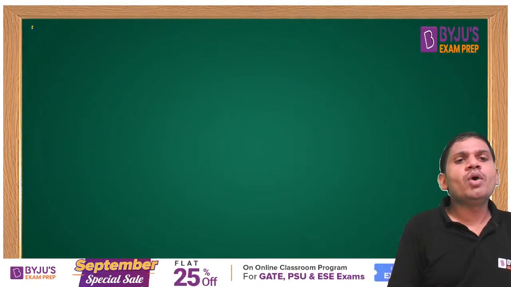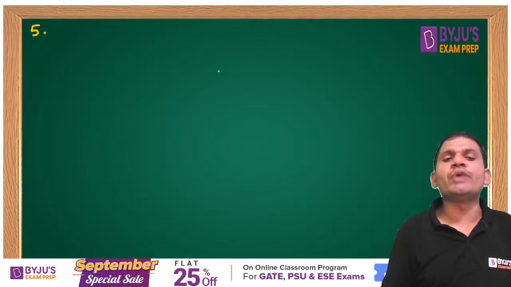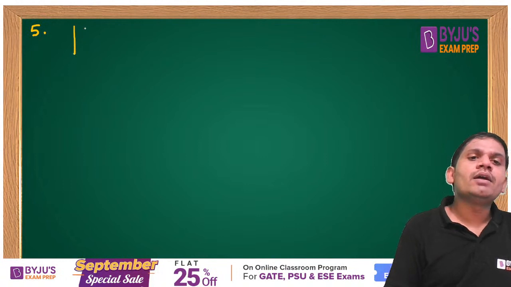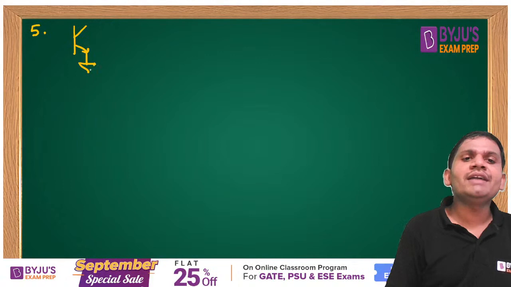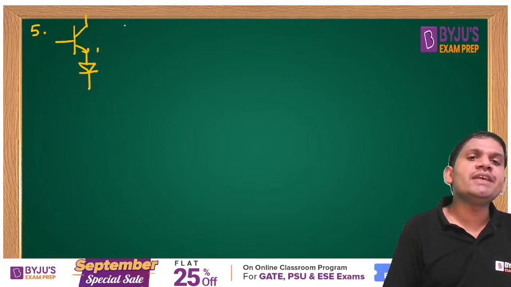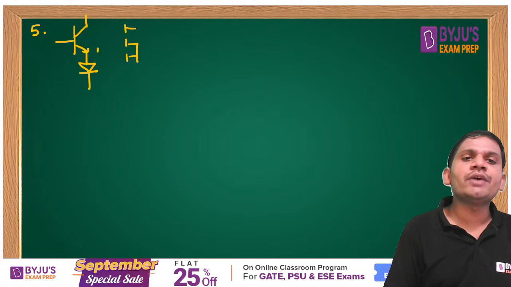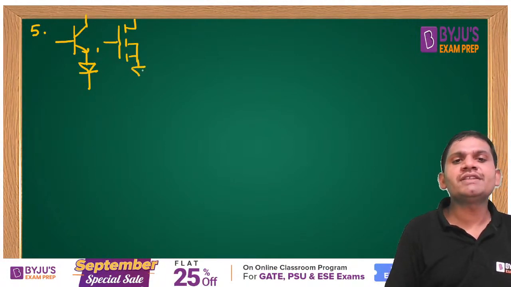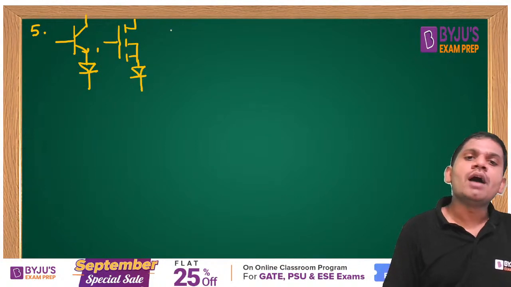Next, one more very important, the fifth one I am giving, students. We may expect to draw the ideal characteristics of these types of devices also. Instead of anti-parallel device, we may expect a series diode. This is BJT with series diode. Yes, friends, MOSFET with series diode. Yes, friends, IGBT with series diode also we can expect.